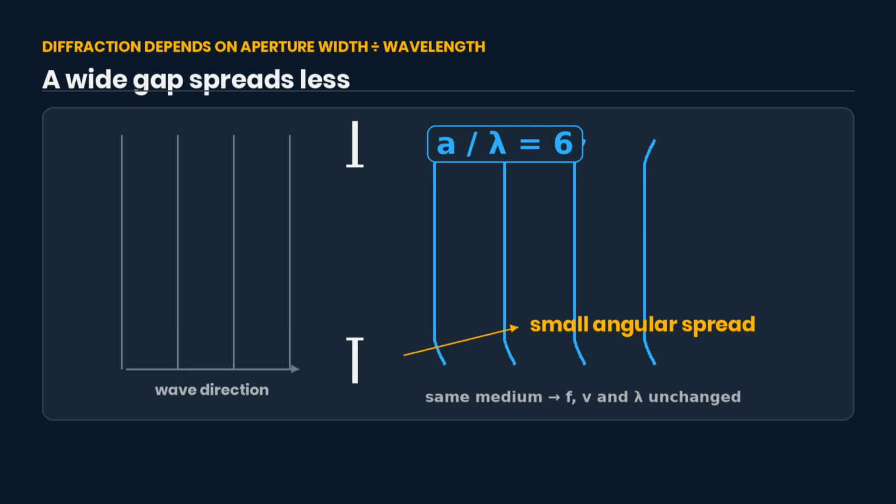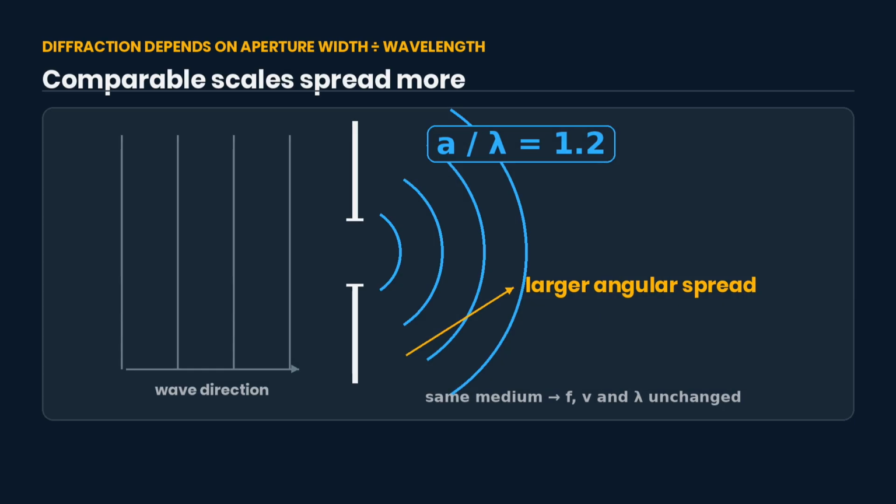Let plane wavefronts meet a gap of width A. When A is many wavelengths wide, the angular spread is small. In this near aperture construction, much of the front remains nearly plane, and curvature is most visible near the edges. As A approaches lambda, the outgoing wave spreads through a larger angle.